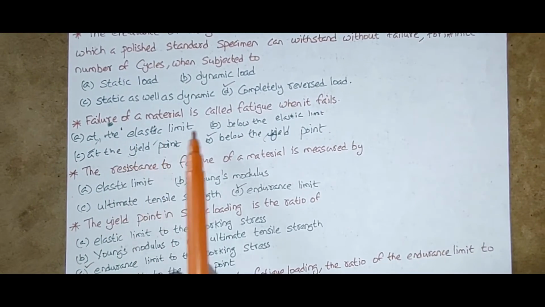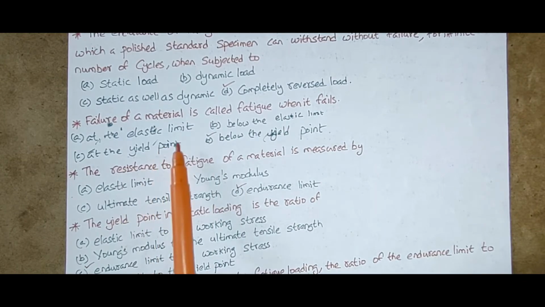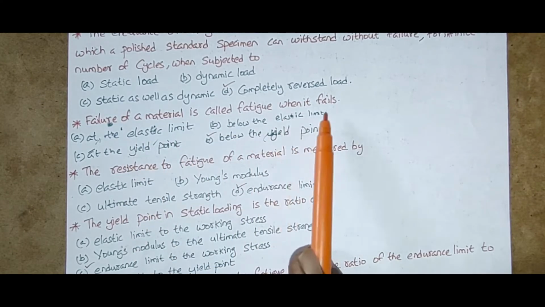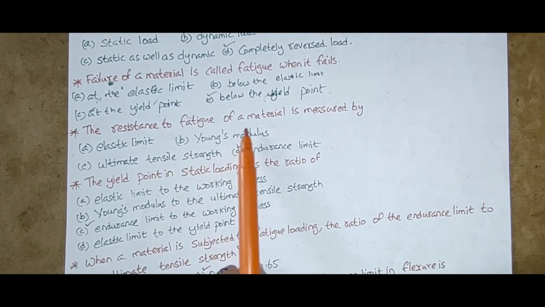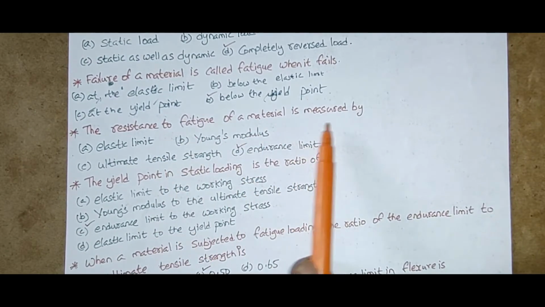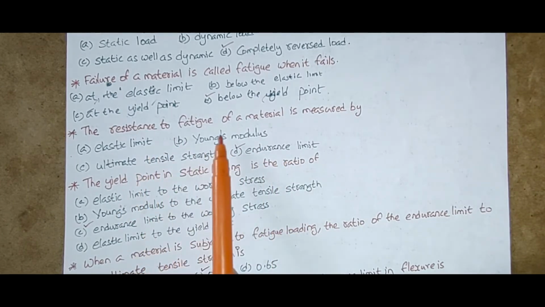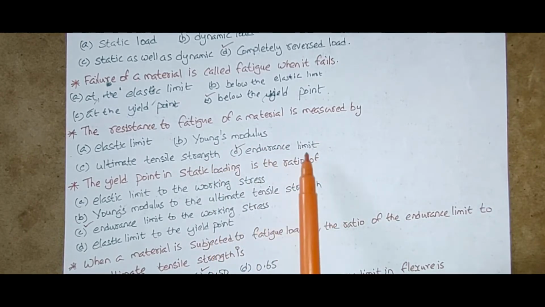Failure of a material is called fatigue when it fails at the elastic limit, below the elastic limit, at the yield point, or below the yield point. So failure of a material is called fatigue when it fails below the yield point. The resistance to fatigue of a material is measured by elastic limit, Young's modulus, ultimate tensile strength, or endurance limit. It is measured by the endurance limit.